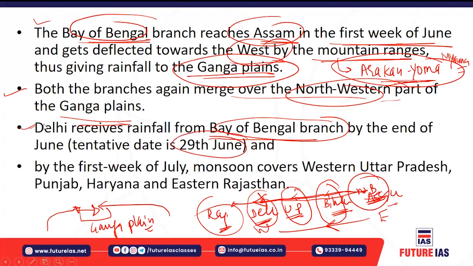By the first week of July, the monsoon covers western Uttar Pradesh, Punjab, Haryana, and eastern Rajasthan.